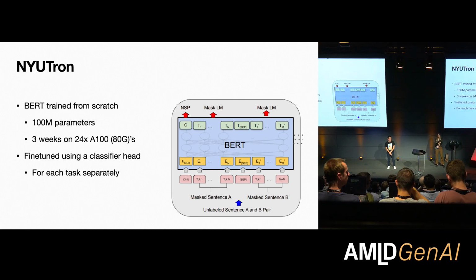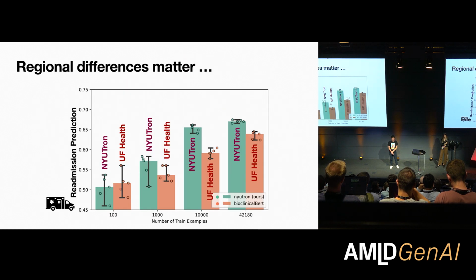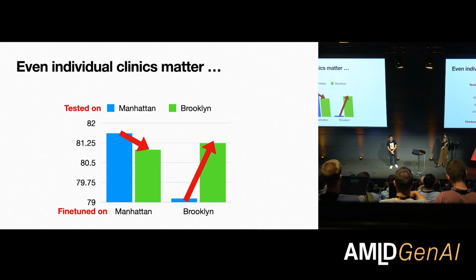Thank you. It seems you have a formidable generalization issue, because looking at the difference between Manhattan and Brooklyn, what does this tell us about the standards of clinical practice? And what about thoughts about generalization of the model?